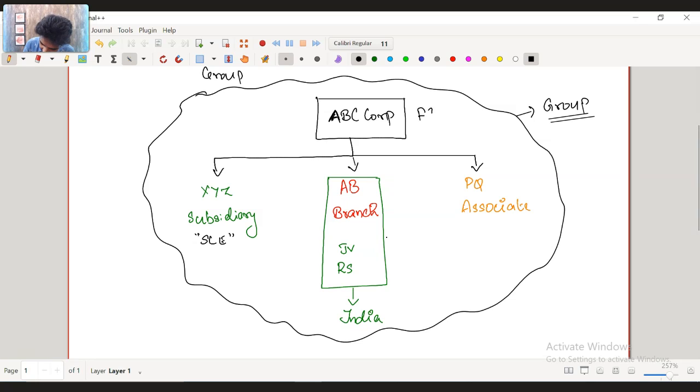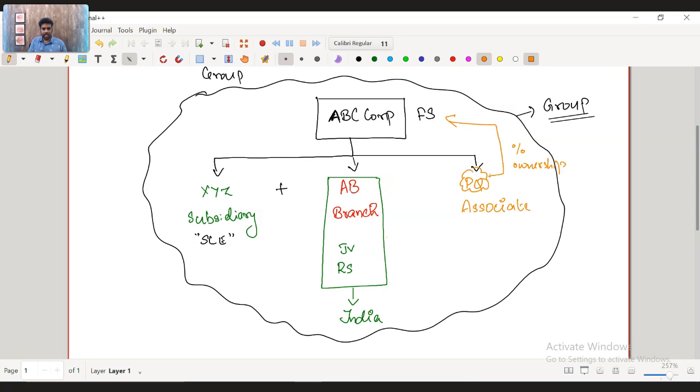So the financial statements of ABC Group will include XYZ's financial statements plus AB's financial statements, which are the subsidiary and branch, and a portion, depending upon the percentage of ownership, of the associate entity. So the accounting is different. For the XYZ subsidiary, it's a full consolidation basis of accounting.